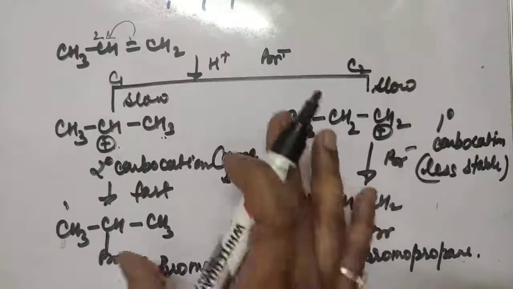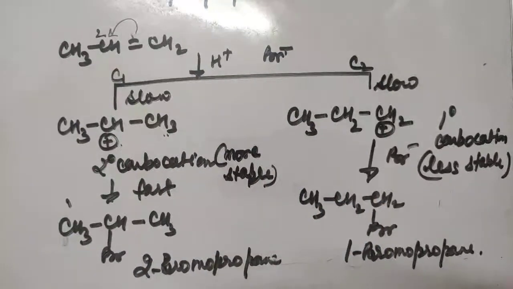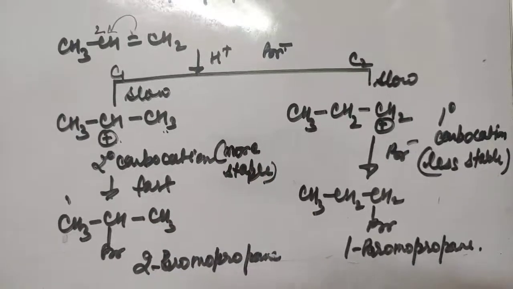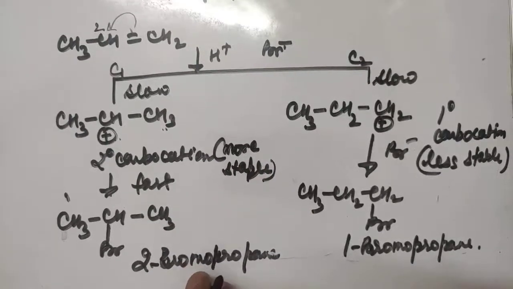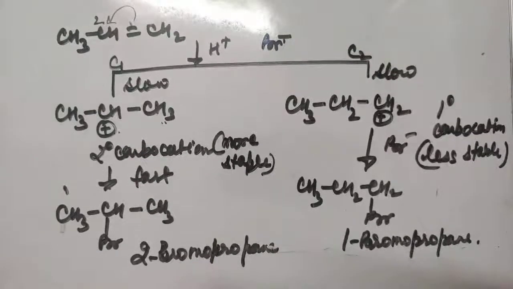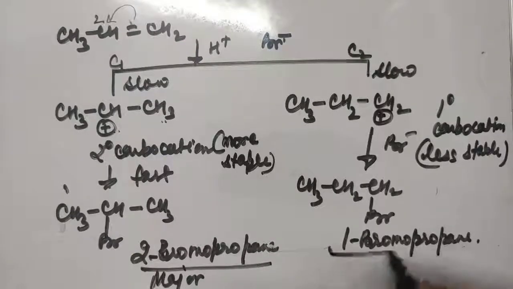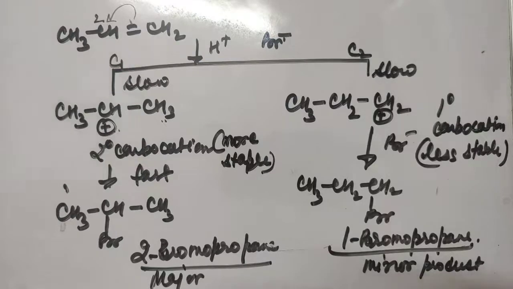Okay, so the pathway that will give a stable intermediate will be followed favorably. So this product 2-bromopropane will be the major product, and 1-bromopropane will form as minor product. Minor product means it will form in less quantity, and the product which is formed in excess will be 2-bromopropane.